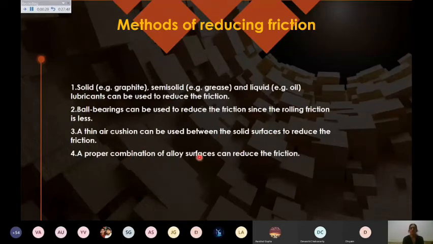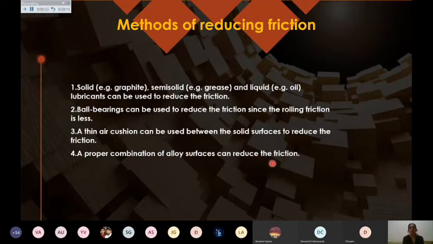Alloys we are making with proper combination to reduce the friction, like maybe if you have read or we will be doing it in the chapter of solids, that we are using special quality of rubber. Rubber we are having of different varieties, and according to the need we use it at different places. We are making different alloys of that according to our requirement.